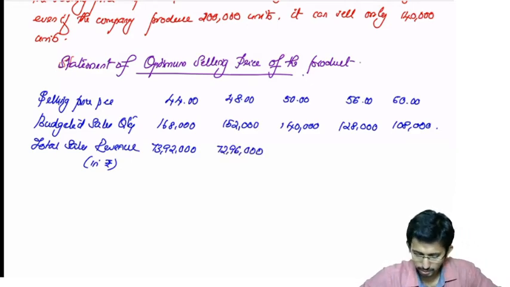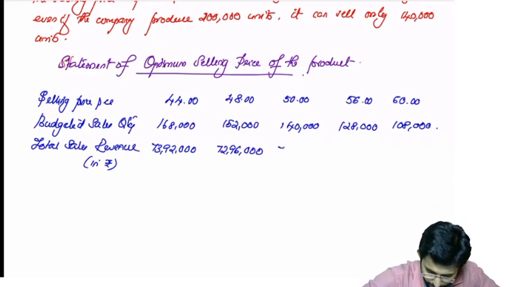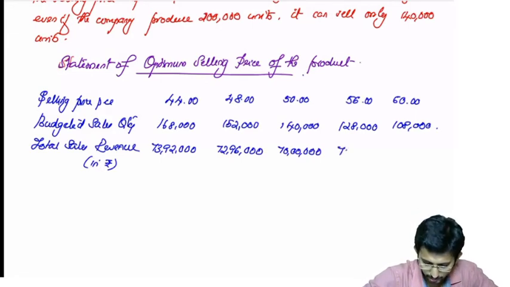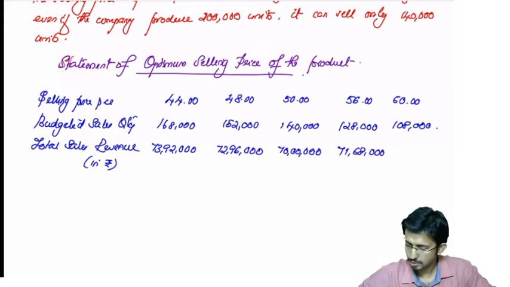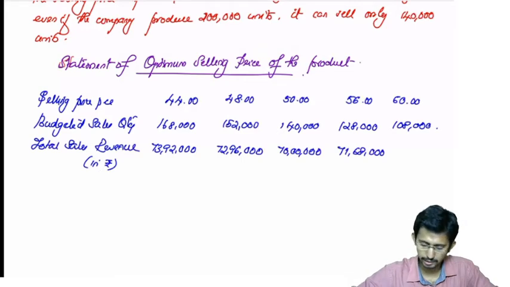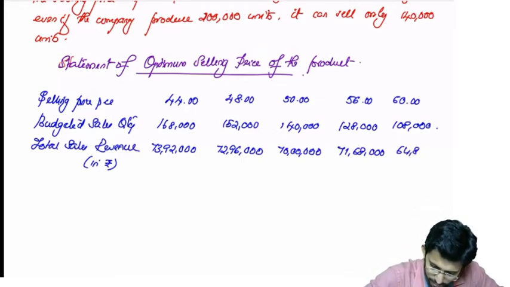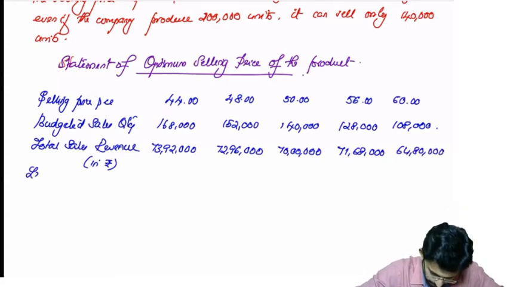Then 50 into 1,40,000, that is 70 lakh. Then 56 into 1,28,000, 71 lakh 68,000. Then last one, 1,08,000 into 60 will give you 64 lakh 80,000. Now less